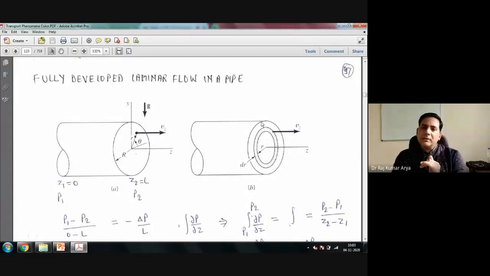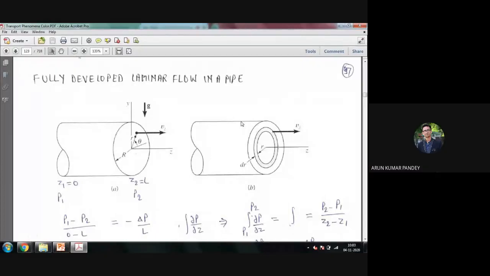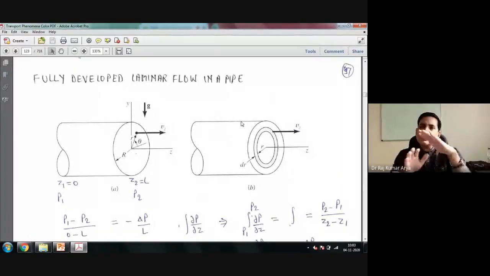What about at r equal to capital R, the radius of the pipe? What will happen at the pipe wall, when small r is equal to capital R? What would be the velocity at that end? It is 0, because your pipe is fixed. The pipe is not moving, it is stationary. So you have two boundary conditions and a second order differential equation, so you can solve that.